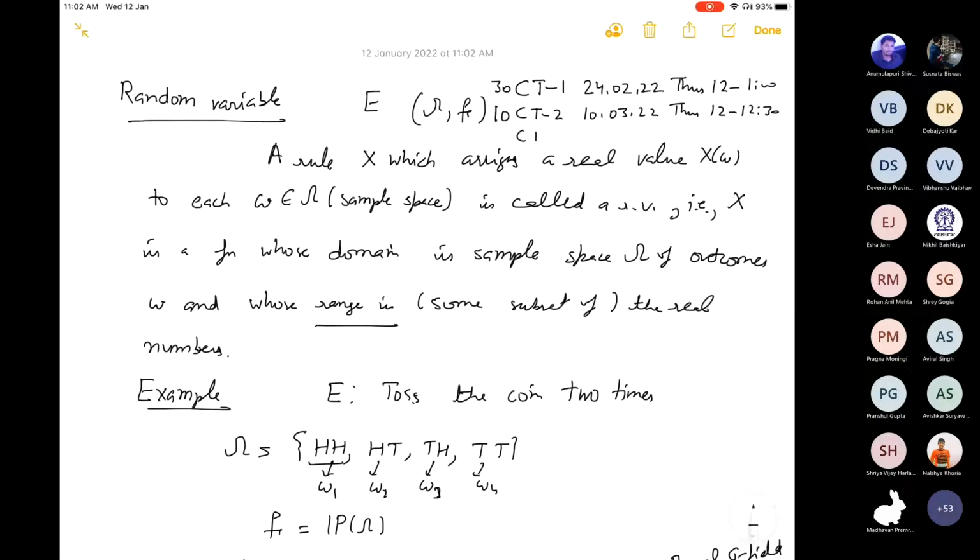Okay. CT3, which will be Thursday from 12 to 1:30, 50 marks.